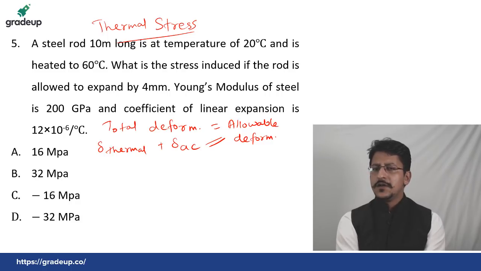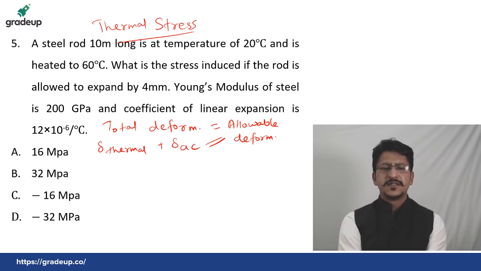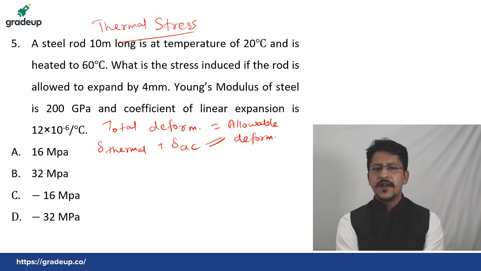Okay, B. Arnab Samanta is saying B. Dhanraj Karat is saying A. Please be careful. The numerical values are only 2, but the options are 4. This is what I am saying. Be careful. Are you sure, all those who are saying A, B, C?